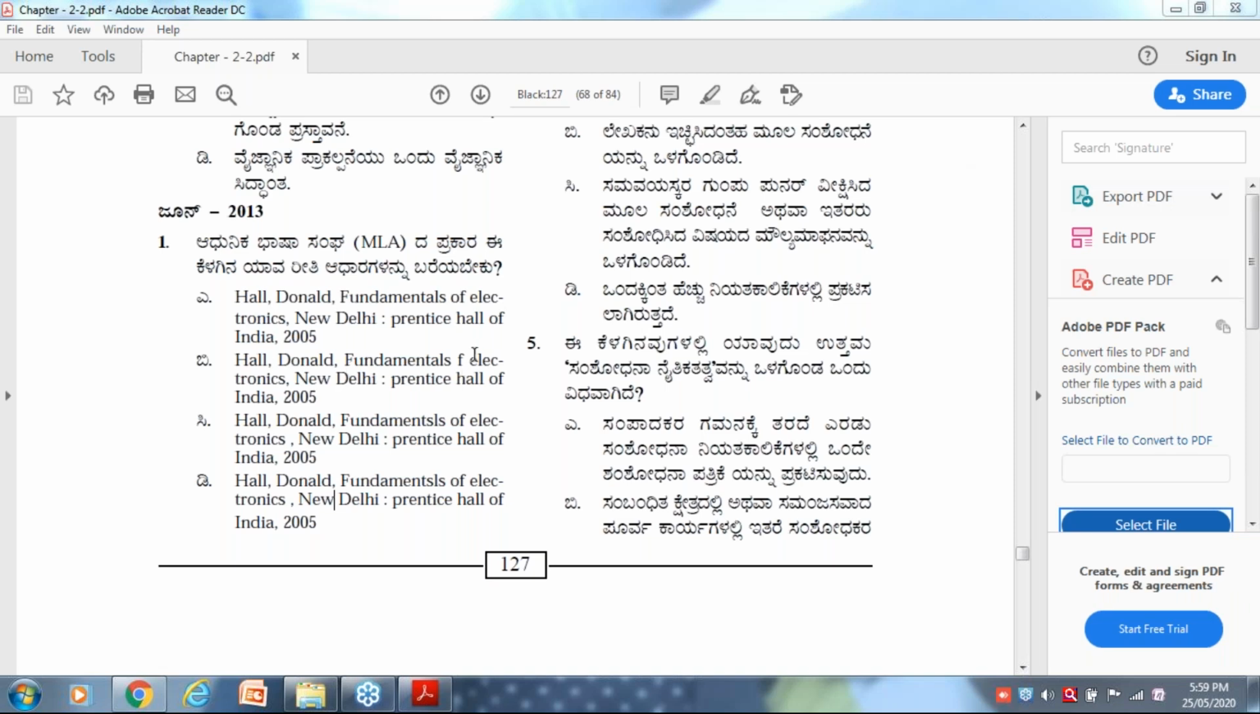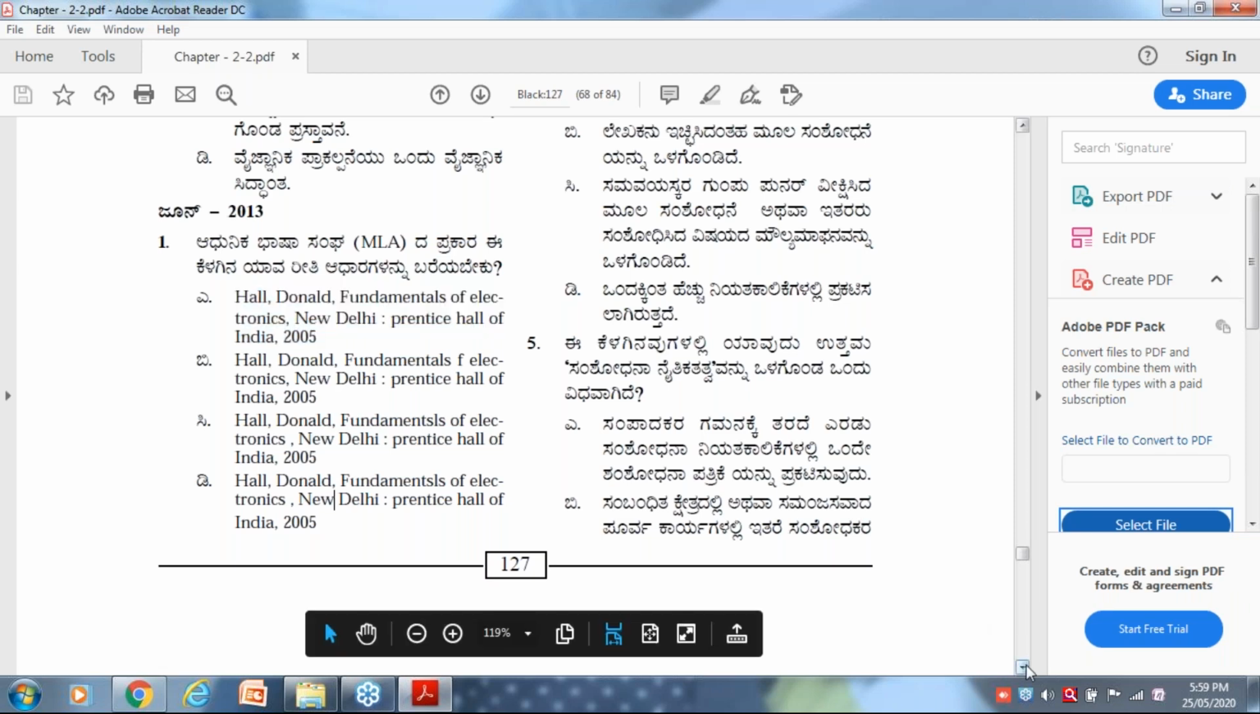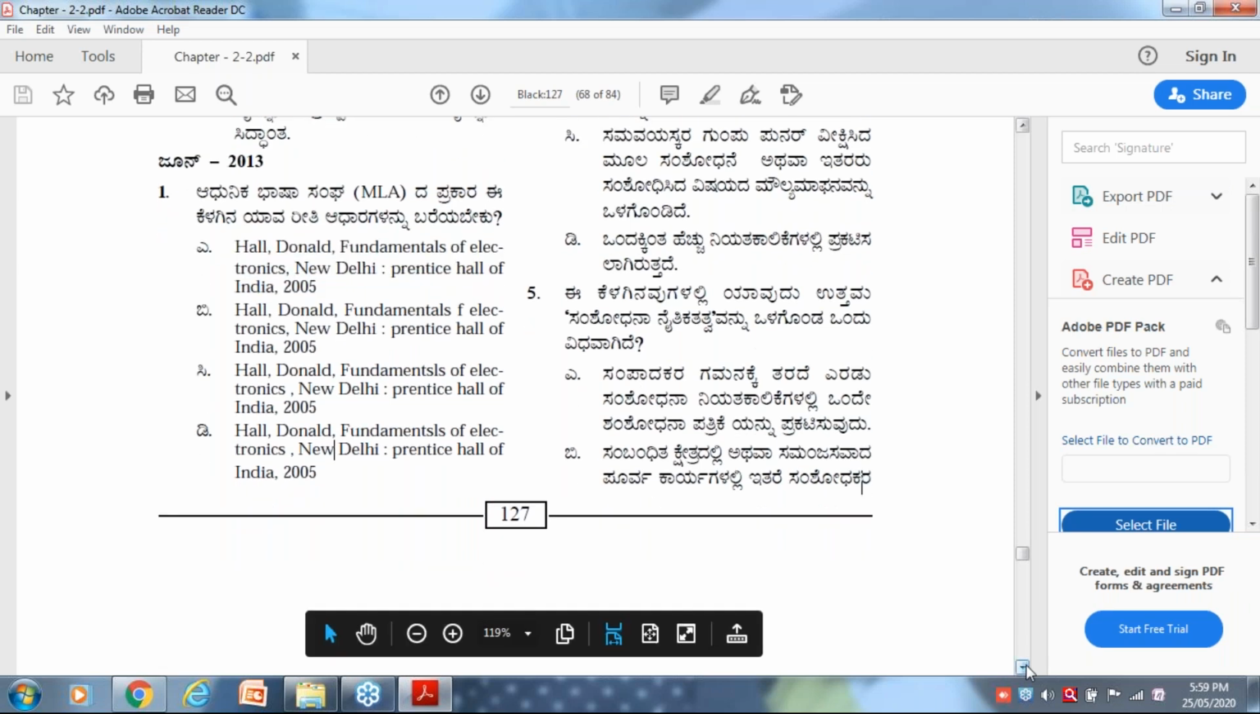Yeah, that's what I am telling. B is wrong. Fundamentals of, the O is missing there. Not B. Only A is the right answer. This is the right answer. Got it?